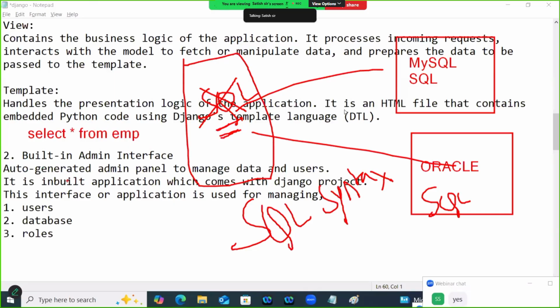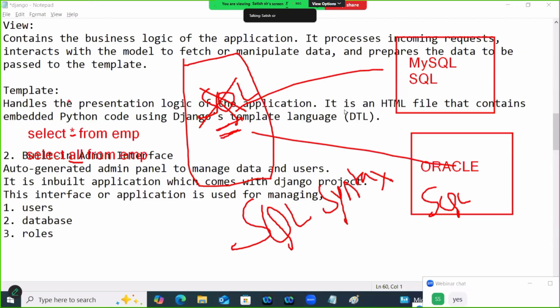Another database may understand select all from EMP. So here you are using all, and there you are using star. Is the syntax of both the same or different? Different.